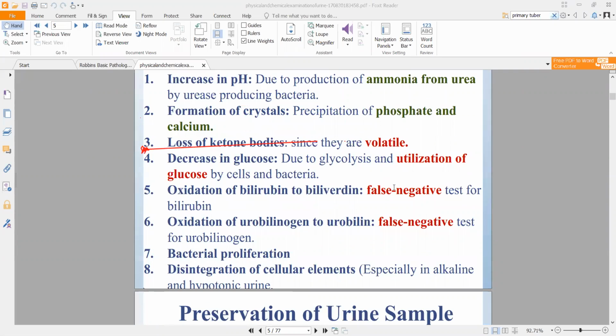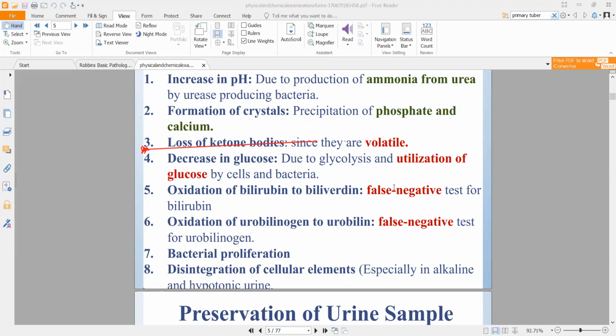Decrease in glucose, generally because of glycolysis and utilization of glucose by the bacteria. If bacteria is present in your urine, glucose, if present, again in diabetes as well, a little bit of glucose can be present. Also in pregnancy, a little bit of glucose will be present in your urine. So if there is bacteria in your urine, that can perform glycolysis and consume glucose. Glycolysis is the process in which glucose will be broken down into two pyruvic acid molecules, right? A six carbon molecule will be broken down into two 3 carbon molecules.